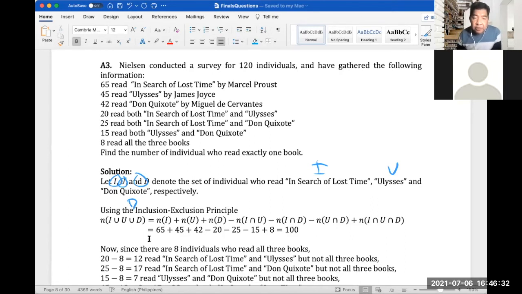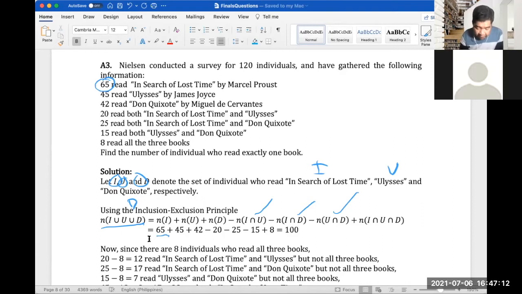So we will use the inclusion exclusion principle. So the number of the union of I, U, and D is equal to the number of I plus n of U plus n of D minus the intersection of I and U, minus the intersection of I and D, and minus the intersection of U and D, plus the intersection of I, U, and D. So we know that n of I is 65, which is given here.